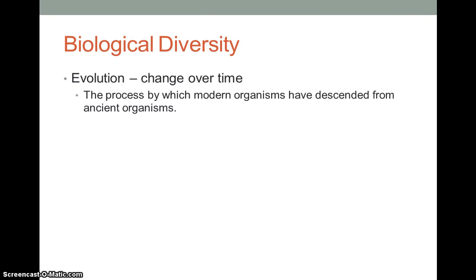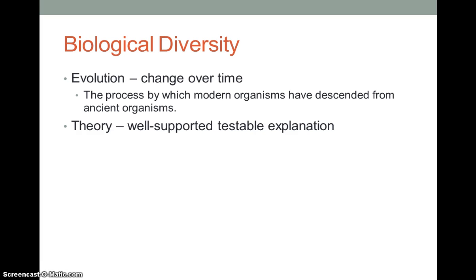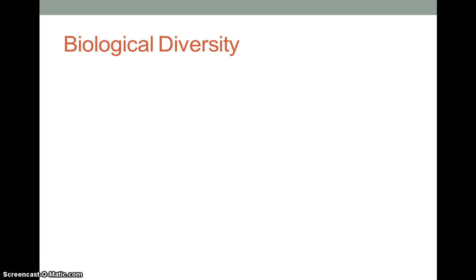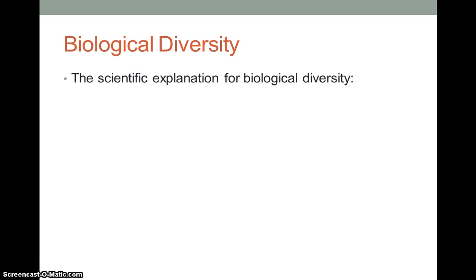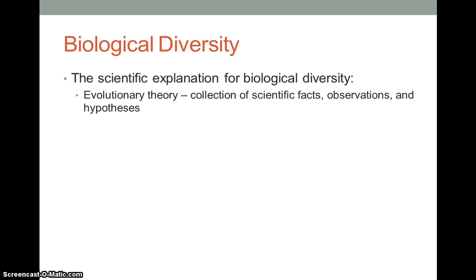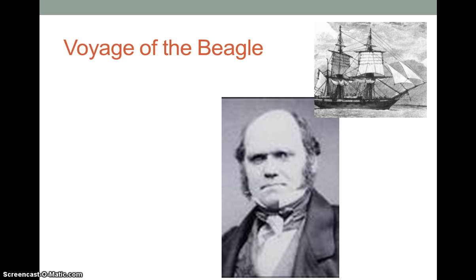So evolution. Evolution is the change over time, and it's the process by which modern organisms have descended from ancient organisms. And we know what a theory is. Theory is a well-testable explanation. Can it be proven? No, it can't be proven, but it is testable. So the scientific explanation of biological diversity was the evolutionary theory, which was a collection of scientific facts, observations, and hypotheses that things came from things from the past. They've evolved over time. And that started off with this man, Charles Darwin.